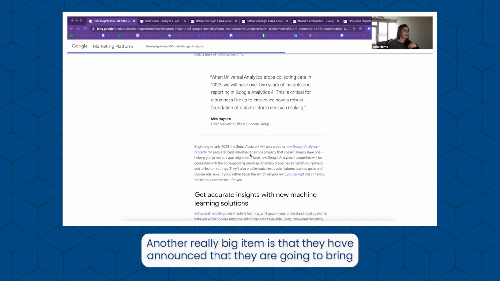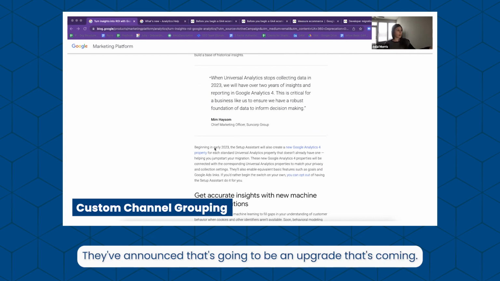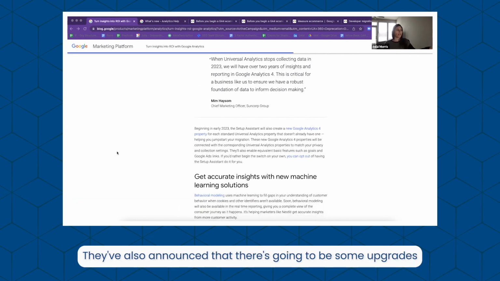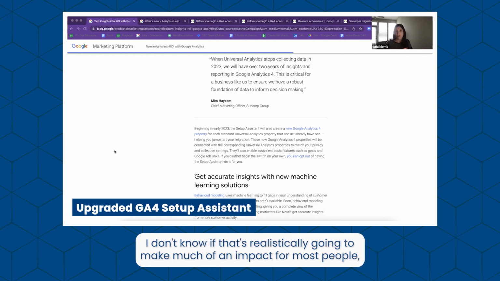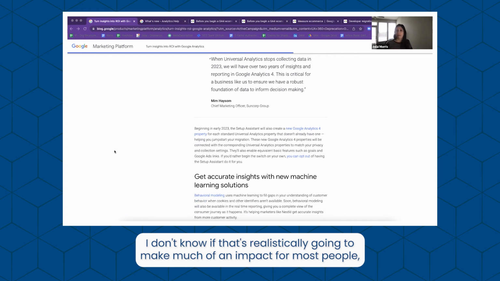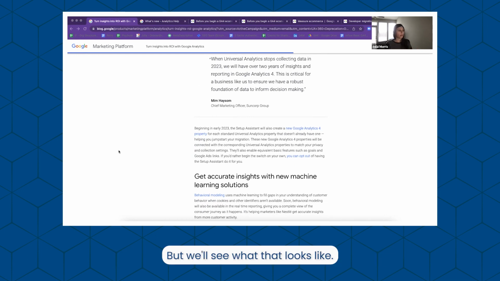Another really big item is that they have announced that they are going to bring custom channel grouping to GA4. That's not currently an option in reporting. They've announced that's going to be an upgrade that's coming. They've also announced that there's going to be some upgrades to the current setup assistant in GA4. Don't know if that's realistically going to make much of an impact for most people, but I think it might make the transition look a little less scary. So it might be more mentally helpful than actually helpful, but we'll see what that looks like.